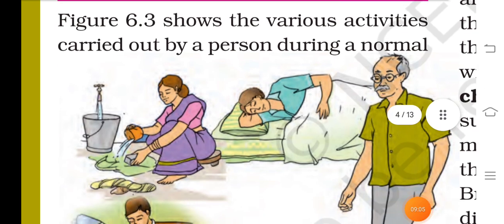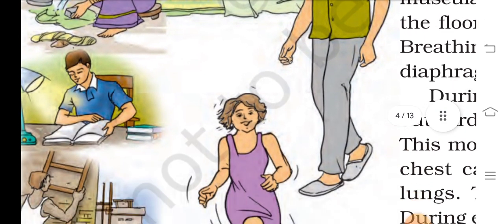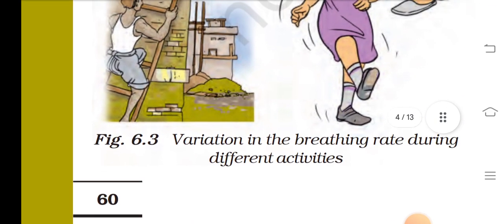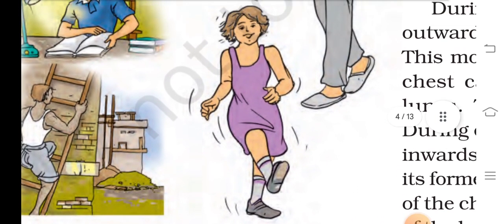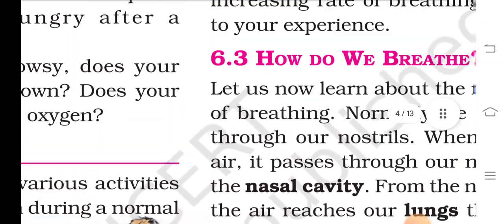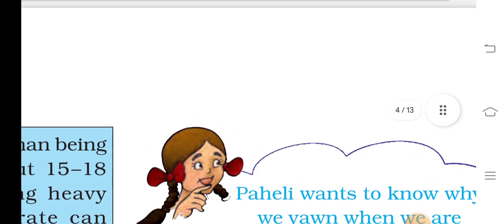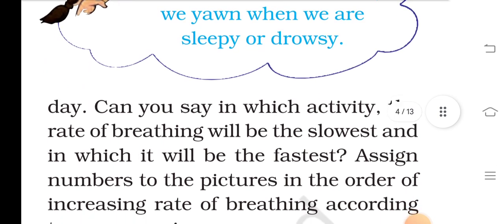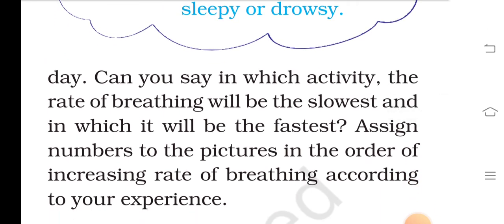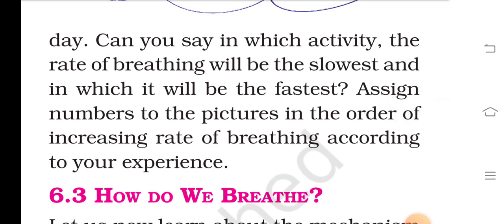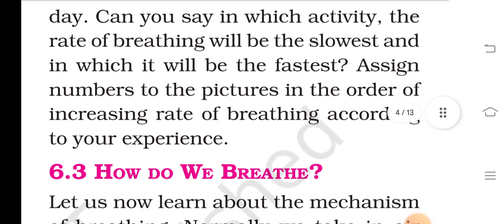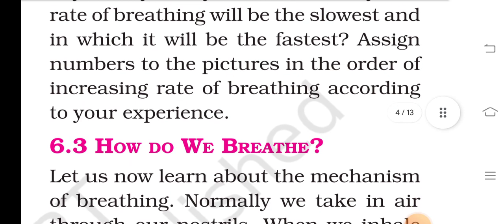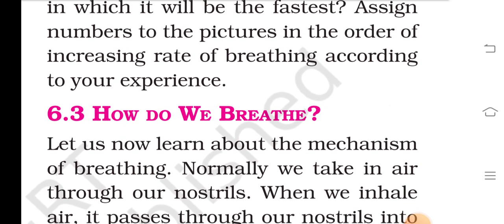Activity 6.3. Figure 6.2 shows the various activities carried out by a person during a normal day. Variation in the breathing rate during different activities. Paheli wants to know why we yawn when we are sleepy or drowsy. Can you say in which activity the rate of breathing will be the slowest and in which it will be fastest? Assign numbers to the pictures in the order of increasing rate of breathing according to your experience.